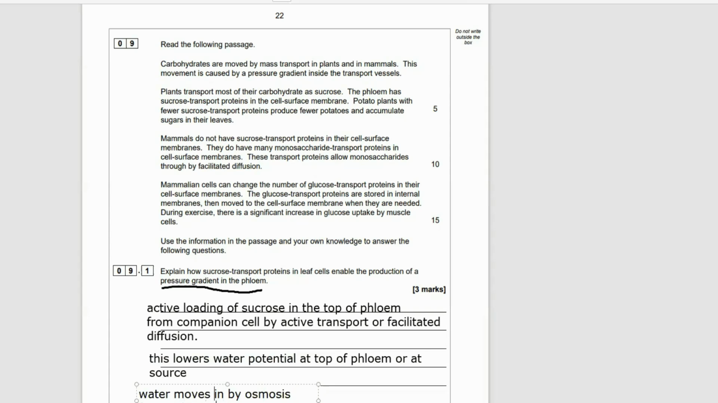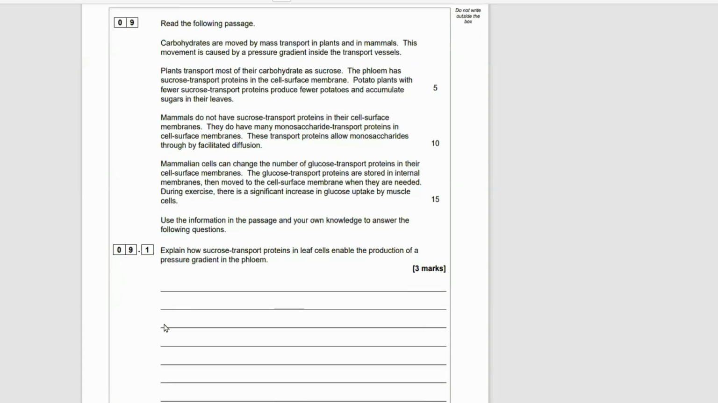Water moves in from the xylem, which is right next door to the phloem, separated by some material called cambium, which you don't need to know in AQA. So water moves in by osmosis, and this creates a high hydrostatic pressure at the top of the phloem, which is going to force the fluid in the phloem down towards the sink, away from the source. And that's how we get a pressure gradient. Now, we could also talk about why the pressure is low at the bottom, and that is because sucrose is being used in respiration or converted to starch at the sink.